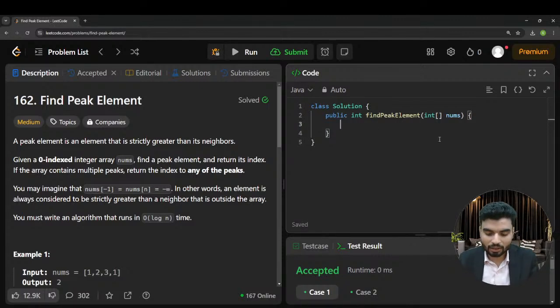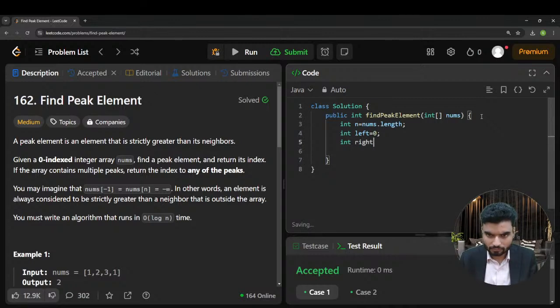Cool. So now here I need to define left as 0. Every time I cannot write nums.length, so I'll define an n for the length of the nums. So n equals nums.length. Cool. Now I'll define the right. Right will be length minus 1, which means n minus 1. We have to run a while loop to implement a binary search. It will run till left is smaller than the right.